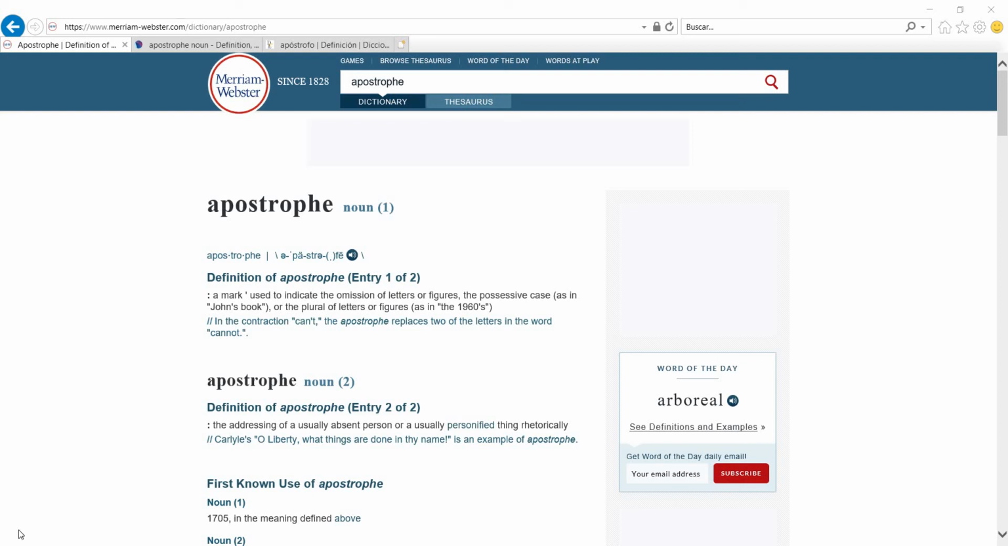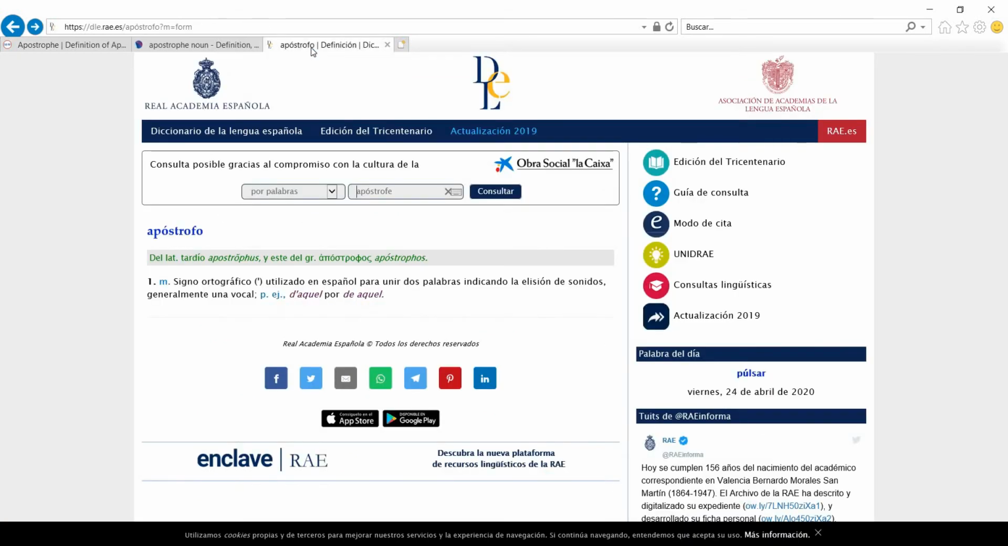Hello. Today we're talking about the apostrophe and we're following Fowler, the entry for the apostrophe, which appears on page 60. And the first thing I want to tell you is that actually the word apostrophe in English has two senses. It means the mark, right? The one that we know, used to indicate the omission of letters or figures or whatever. But there's also the apostrophe, which is an addressing of a usually absent person or a usually personified thing rhetorically, right? And that is what actually happens in Spanish.